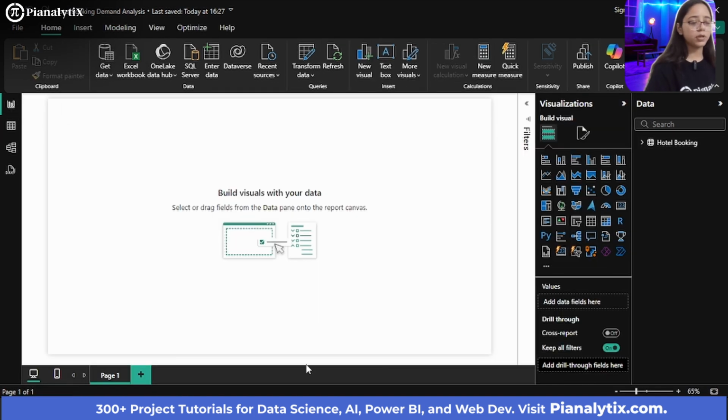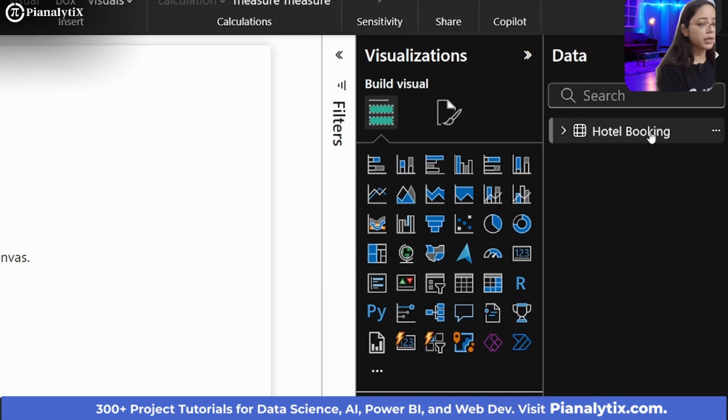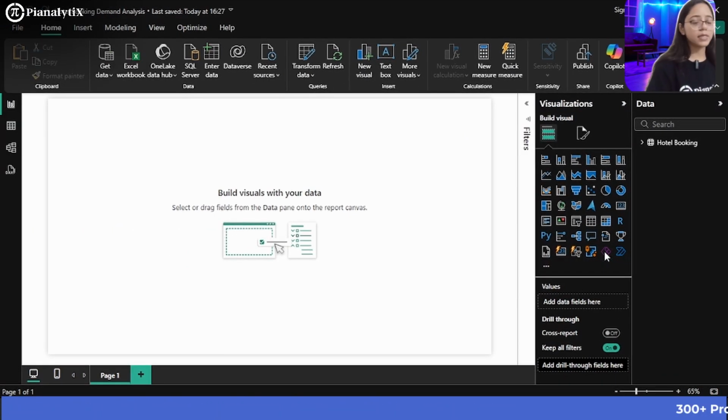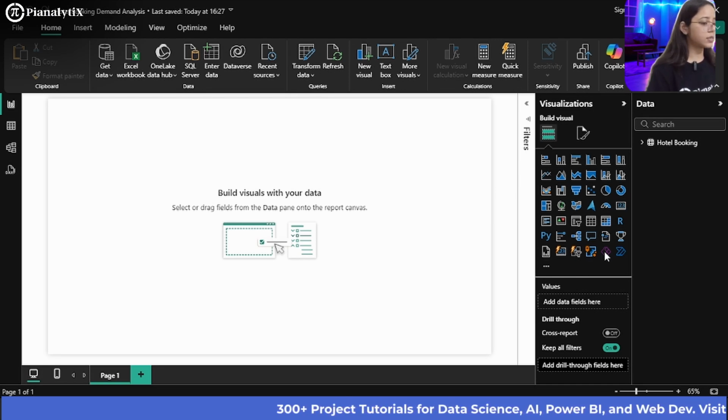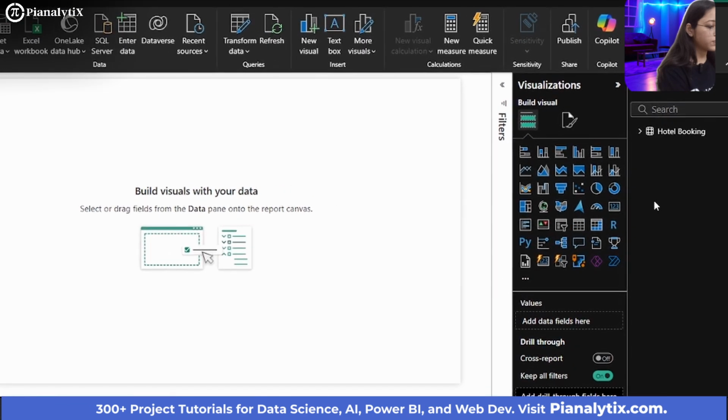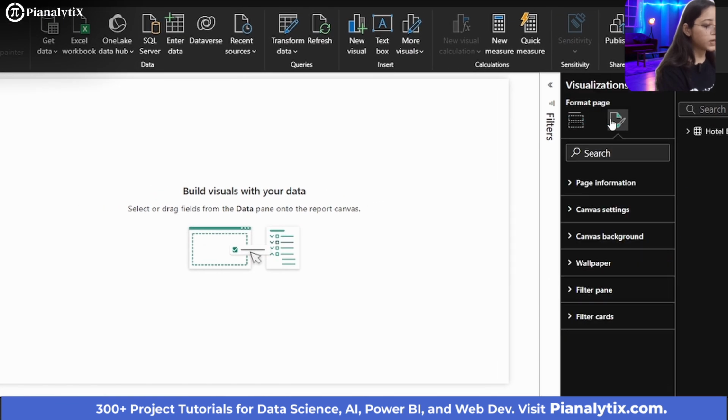Now we'll move on to the creation of the report, because this is only one table that we'll be seeing right now, the hotel booking table only. So there is no need of modeling the data. Modeling basically happens among two tables or more than two tables. For now we are just dealing with one table, so we don't need any such modeling for this. Now what we are going to do is go to the visualization section. Let me just zoom in for you. We're going to go to the visualize section.